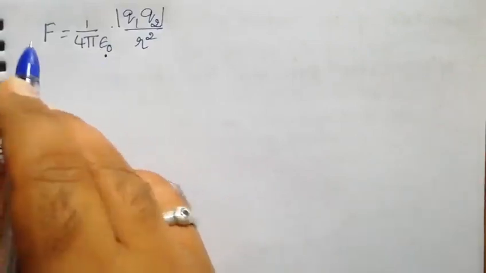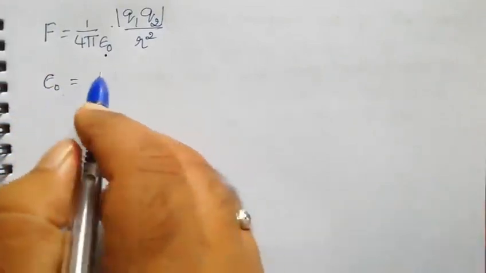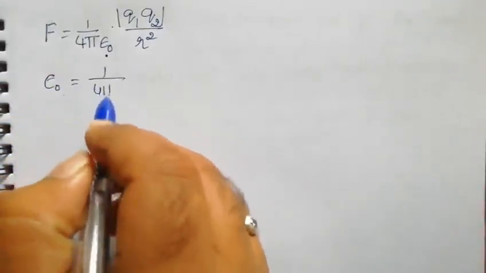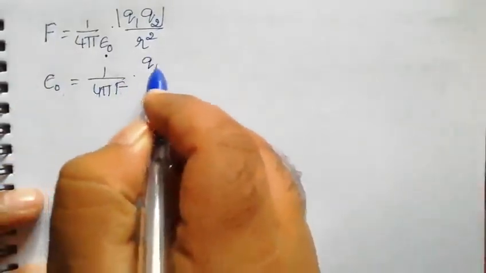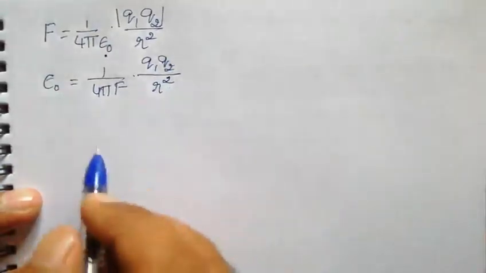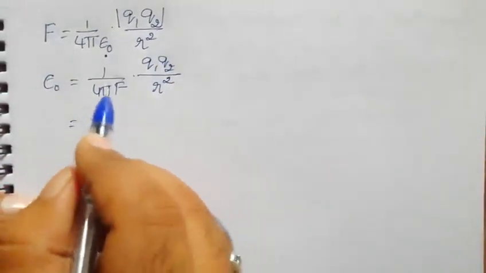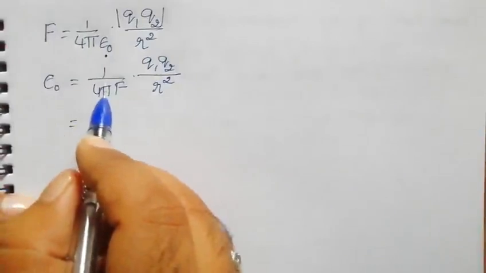Now take it to the left hand side. So I can write epsilon naught is equal to 1 by 4 pi F into q1 q2 by r square. Now insert the units of all these quantities. 4 pi is a constant quantity.